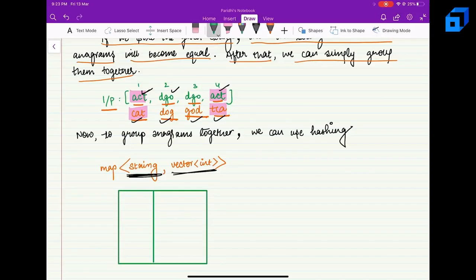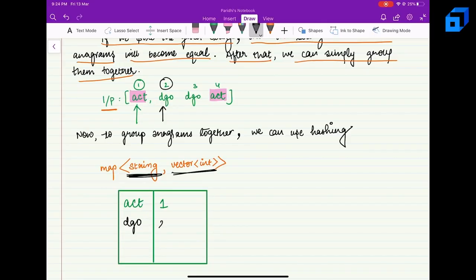Now we will simply iterate over this sorted array. First we are at act, and act is not present in our map. So let's put the string and the index present, which is 1, in the vector. Right, now we are at dgo. dgo is also not present in the map, so let's put it in the map and the index present is 2. So let's put it in the vector.